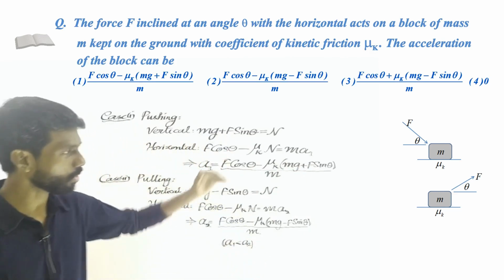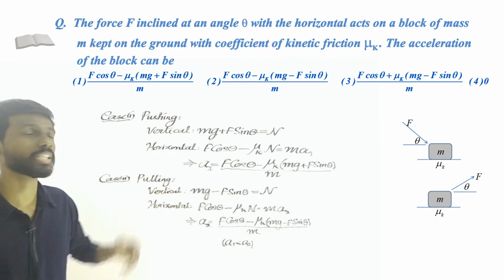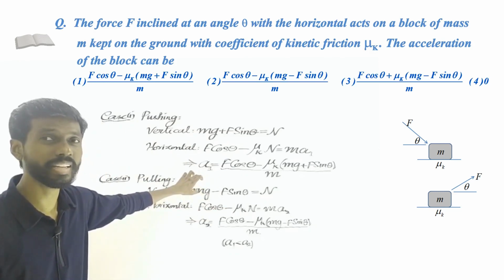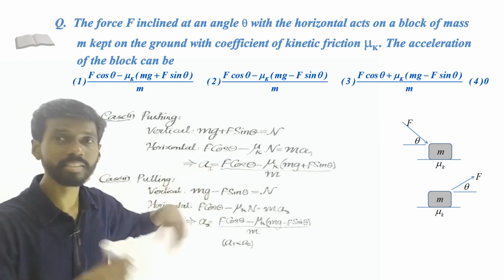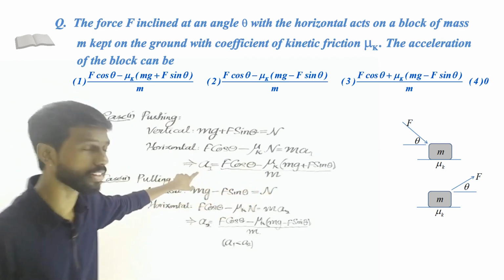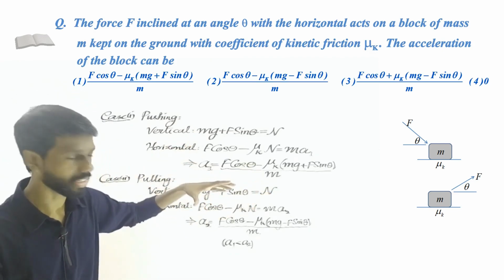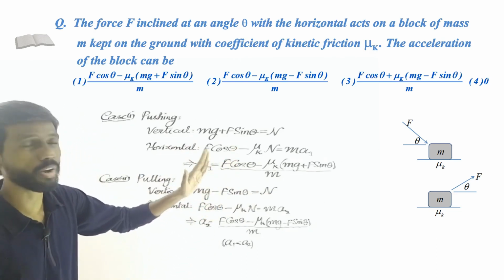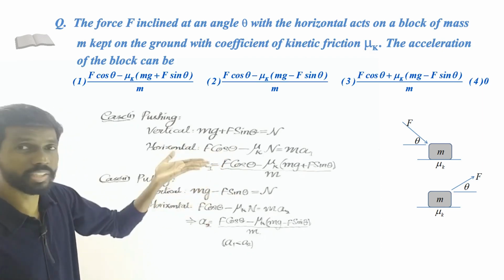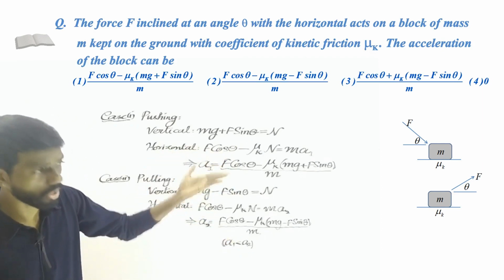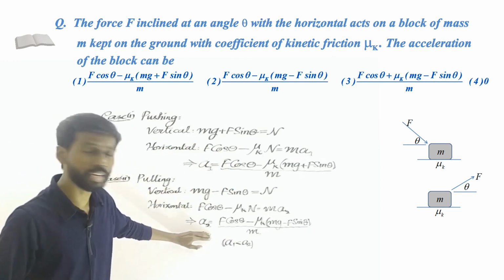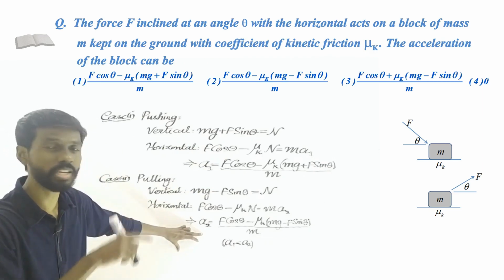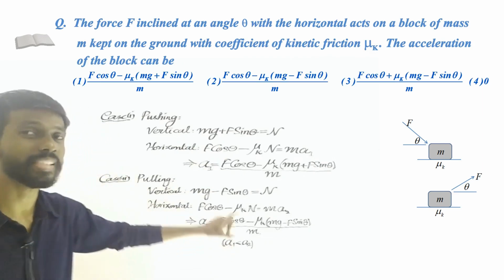So you tell me which one of these is easier to move this object? In the first case the acceleration is less, so that means it is harder to move the object in the first case, which means pushing. So pushing is harder compared to pulling, right? Why? Because the angle contributes to the normal reaction also. That force lifts the object upward in the second case, so that is why. So pulling is easier compared to pushing when there is friction.